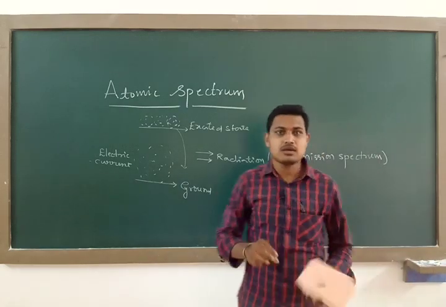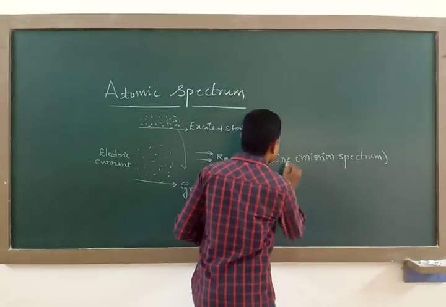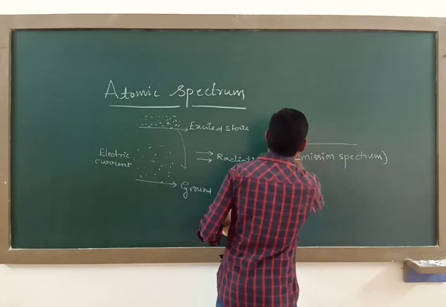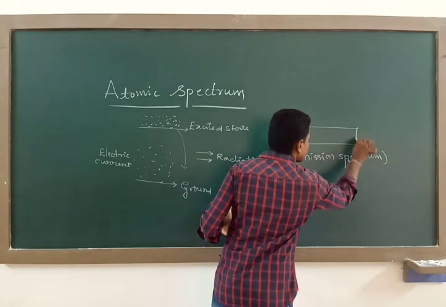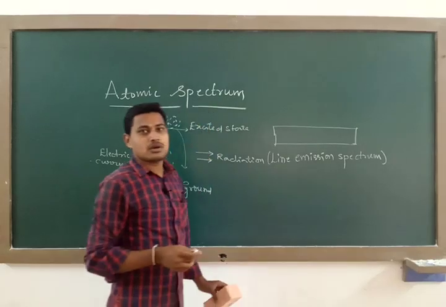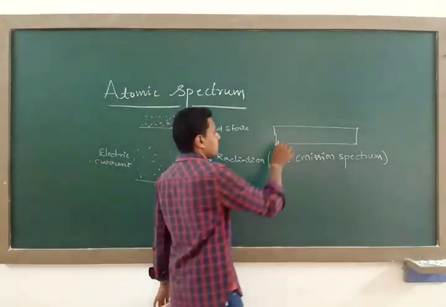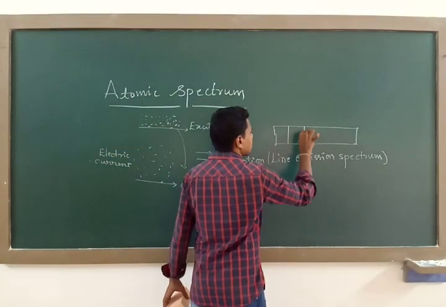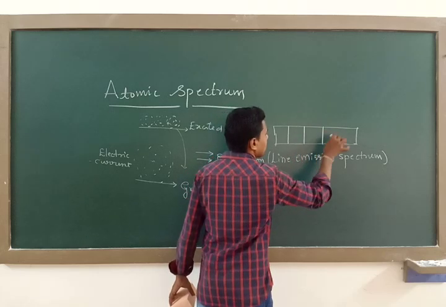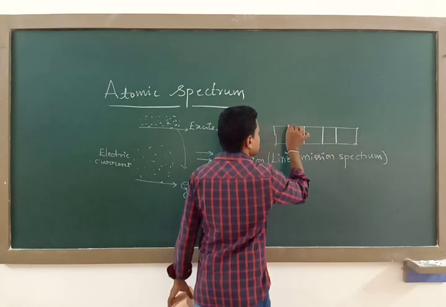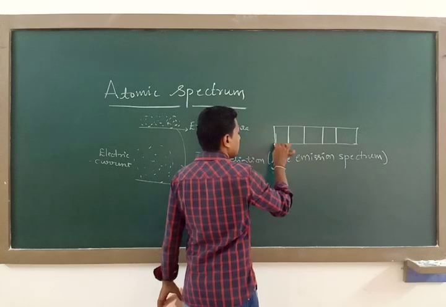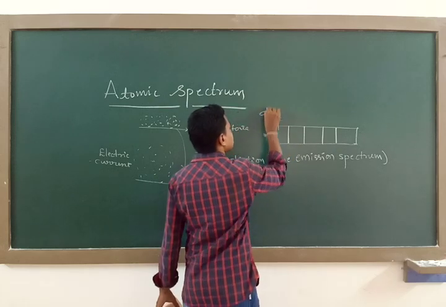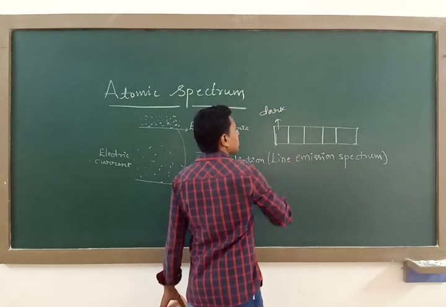That will be the line emission spectrum. Say this is a dark background, you think. On a dark background, we observe these bright lines, and this is the dark background.